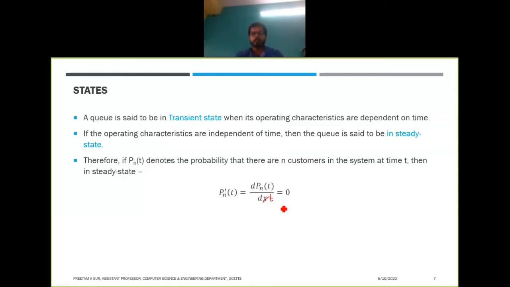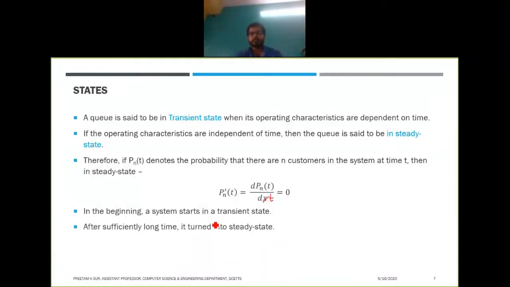We'll also see that when we derive some expressions for the queues, we'll find that in steady state they are not dependent on time. In the beginning a system starts in a transient state, as I told you, and after a sufficiently long time it turns into a steady state, but it will not further depend on time.